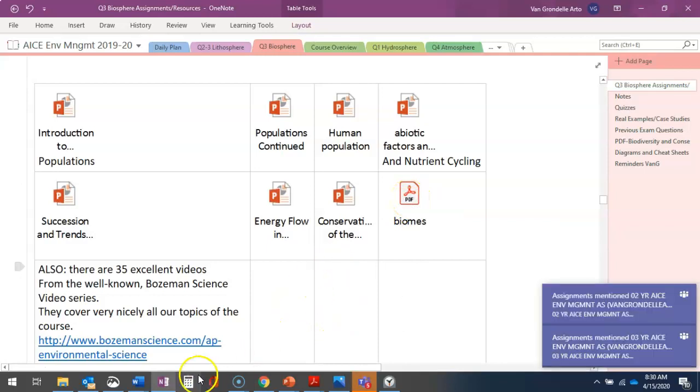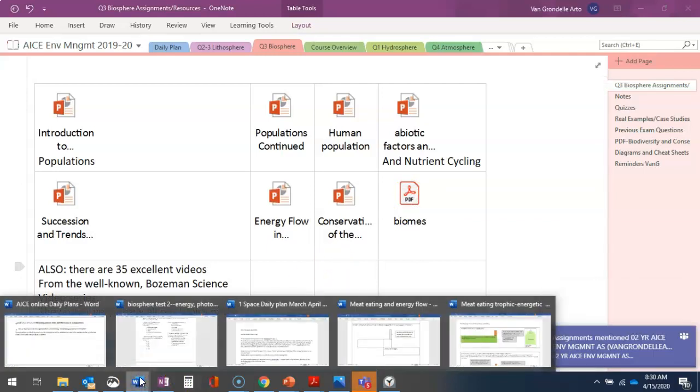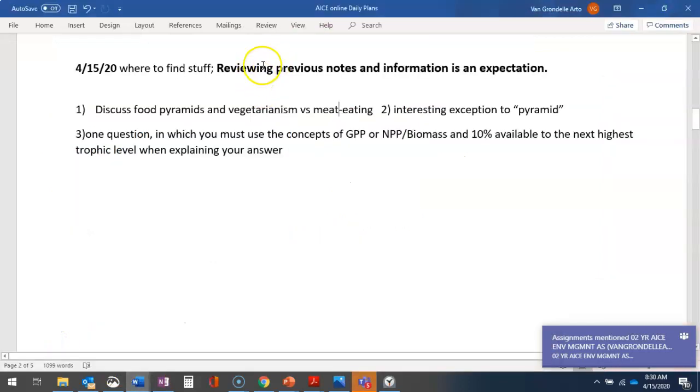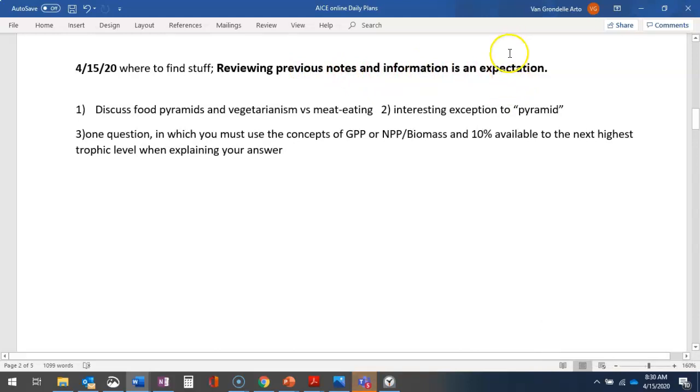And on we go. So I also wanted to mention, reviewing previous notes and information is an expectation. I'm expecting you to go back and look stuff up. I'm not expecting you to just look and say, oh, I know the answers. No, not at all.